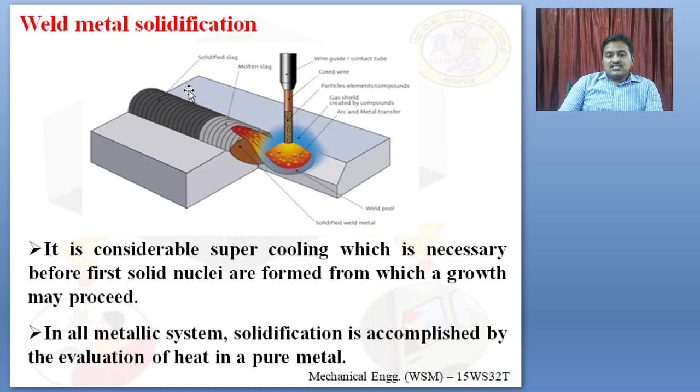In the sketch you can see the welding process has started, from one end to the other end. Here you can see the solidified slag, and this color is the molten slag, and this is the heat affected zone. This is the filler material, a filler rod, around which the gas is formed. This shielding gas is used to create an inert atmosphere in order to prevent the corrosion.